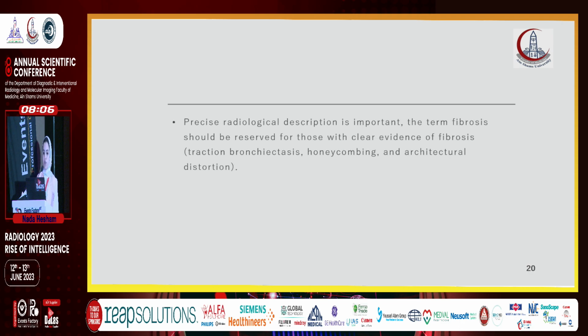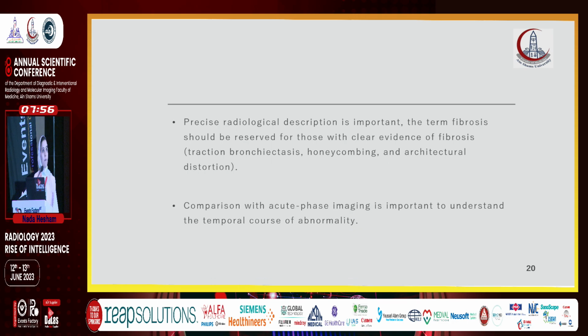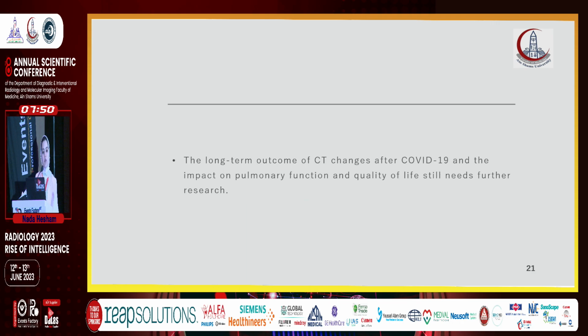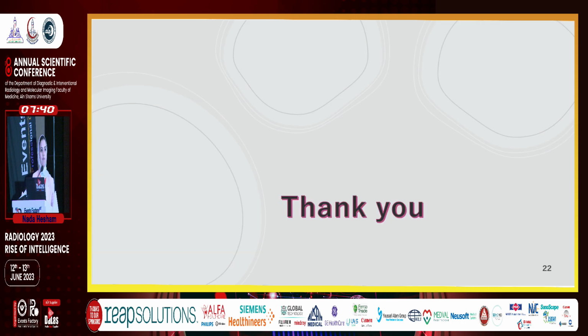Precise radiological description is important. The term fibrosis should be reserved for those with clear evidence of fibrosis, such as traction bronchiectasis, honeycombing, and architectural distortion. Comparison with the acute phase imaging is important to understand the temporal course of the disease. The long-term outcome of CT changes after COVID-19 and the impact on pulmonary function and quality of life still need further research. Thank you.